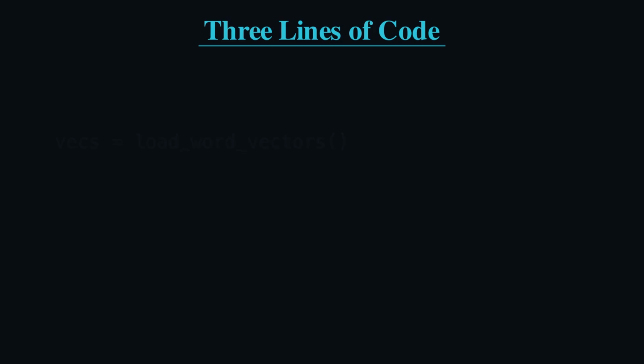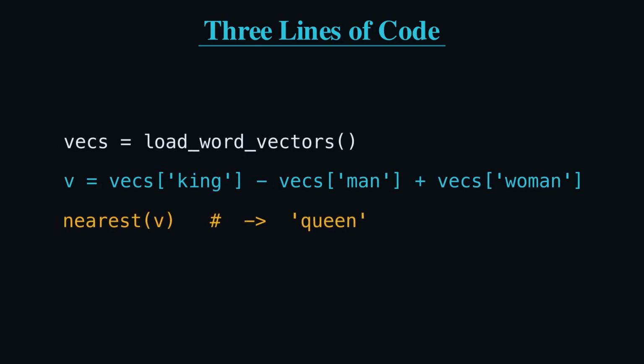And you can run this yourself in 3 lines. Load some pre-trained word vectors. Subtract man, add woman to king. Ask for the nearest point, and out comes queen. The lab builds exactly this.